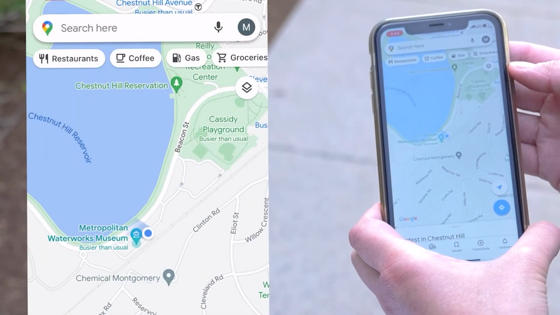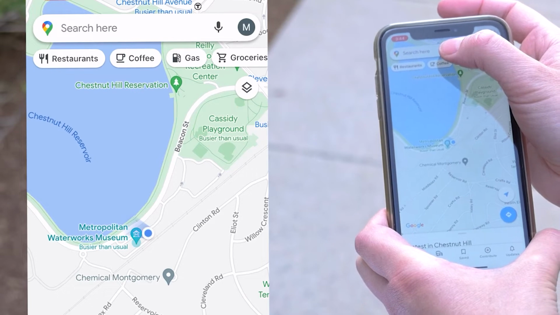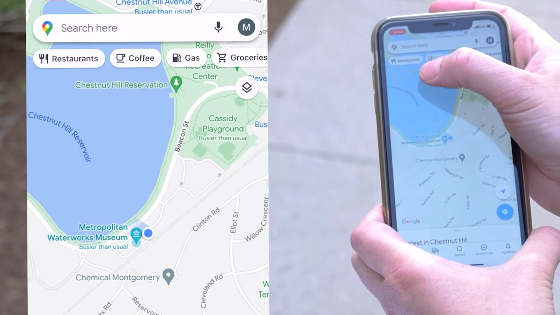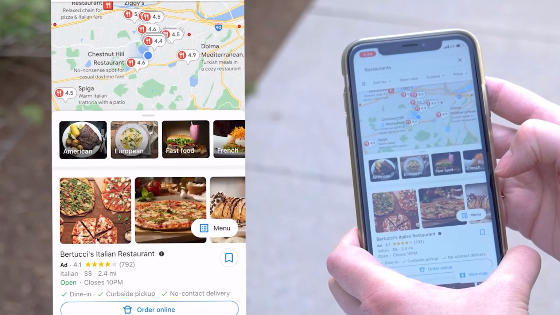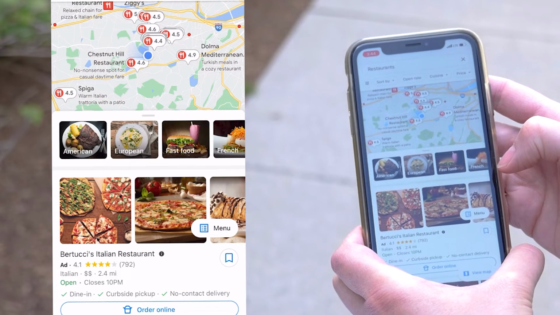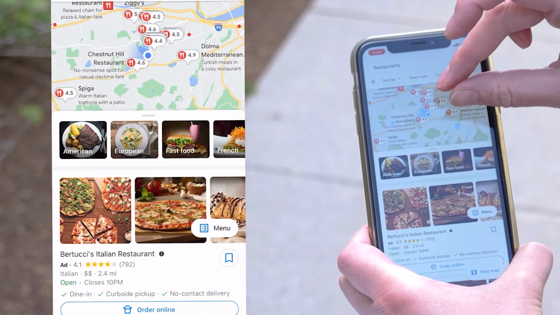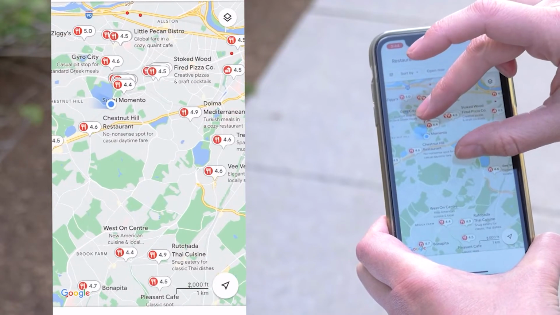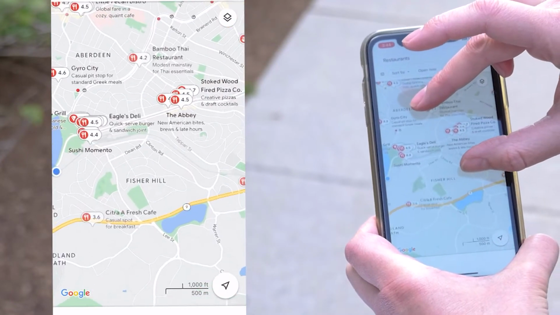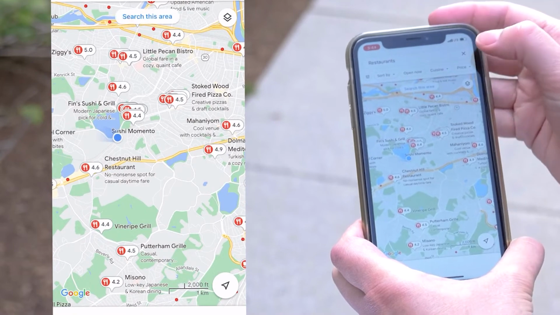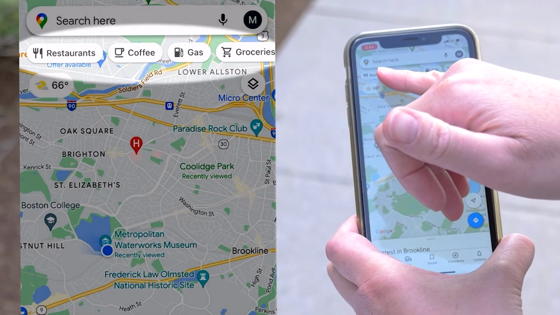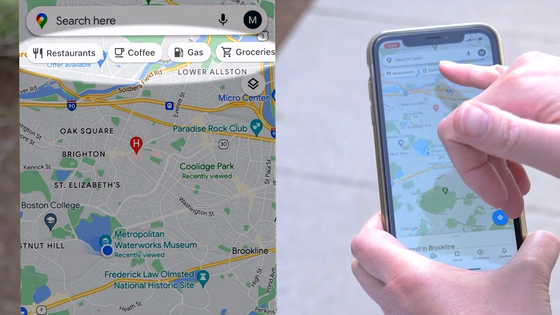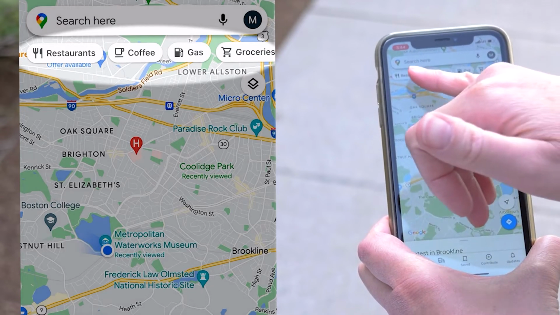Okay, let's go. We can use Google Maps to show us restaurants, cafes, and other places in the community close by. Everyone should know that listings that come up first in the search are paid for by the merchants, but every business is eligible to sign up for free and get on the map. Right now, I'm going to pinch the map to zoom in or out to explore what is nearby. But there is also this useful toolbar with options like restaurants, coffee, gas, and groceries. I could also type in the search bar restaurants near me.